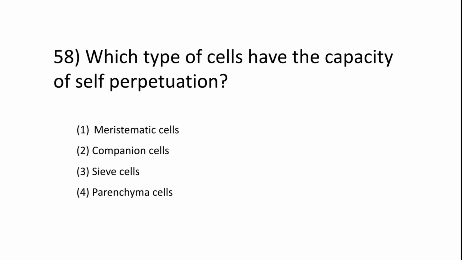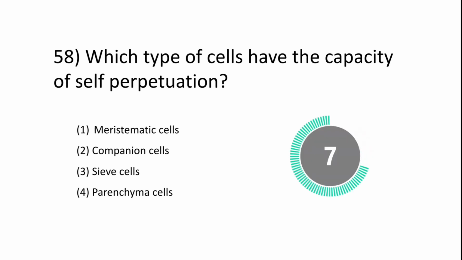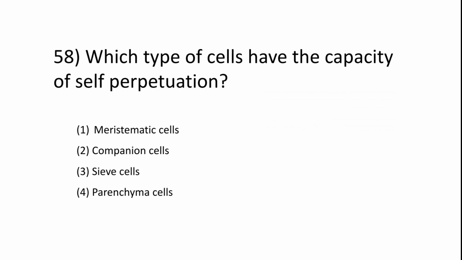Next question. Which type of cells have the capacity of self-perpetuation? Meristematic cells, companion cells, sieve cells, parenchyma cells. It's the meristematic cells.